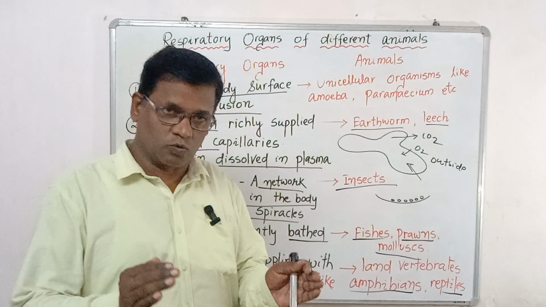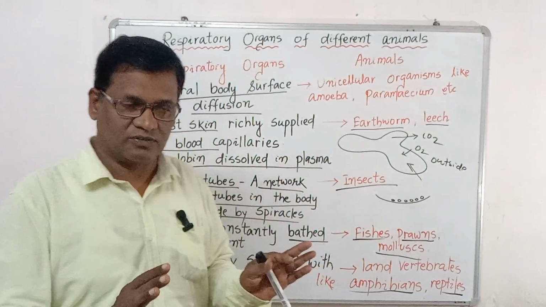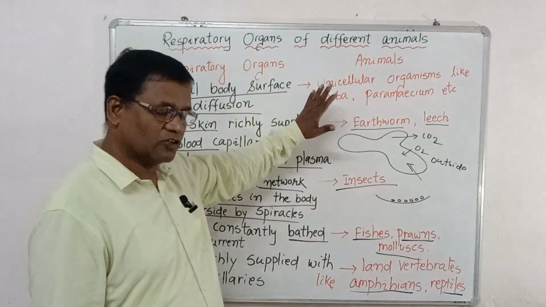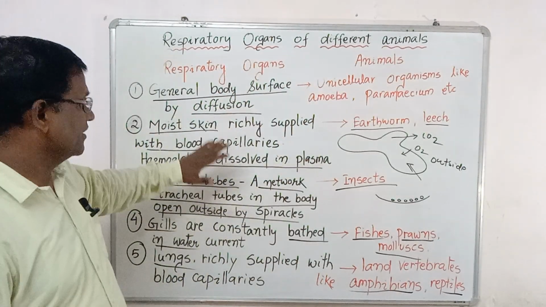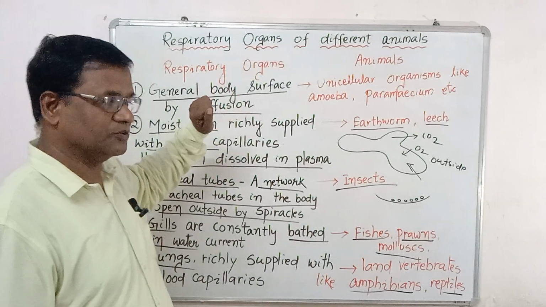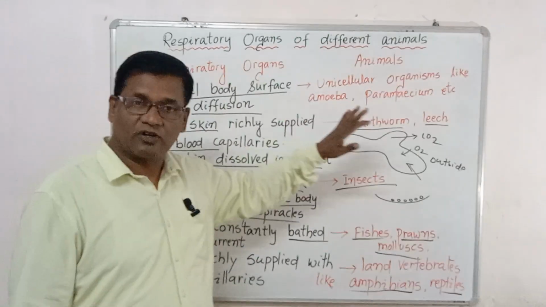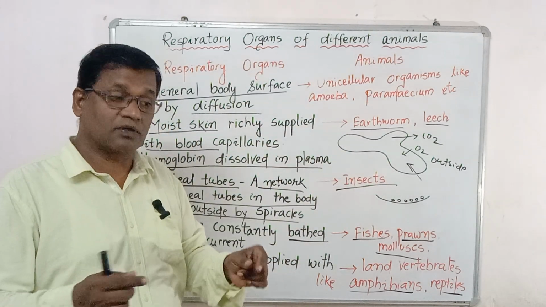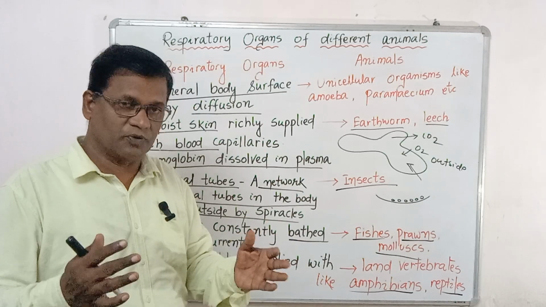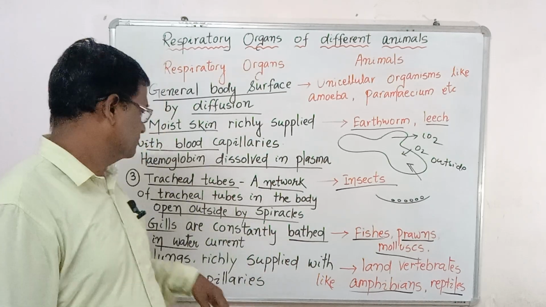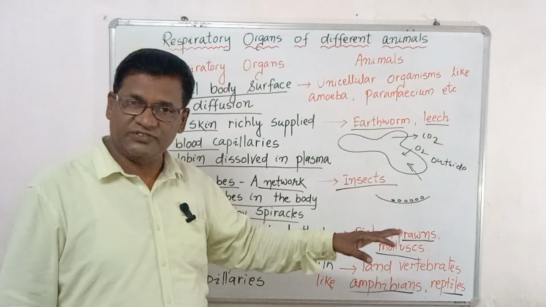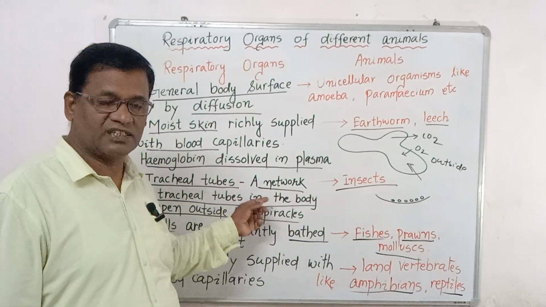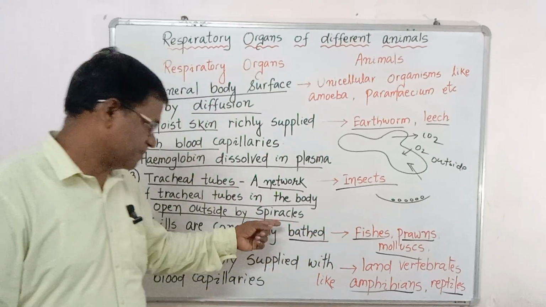And what we understand from today's lesson is that the general body surface is the respiratory organ for unicellular organisms like amoeba, and they take oxygen by diffusion. Moist skin is the respiratory organ of the earthworm, and if you keep an earthworm in the hot sun, it suffocates because it is unable to take oxygen, and it will die. Tracheal tubes are well developed in insects, and their respiratory organ is the tracheal system, whose outside opening is called the spiracles.